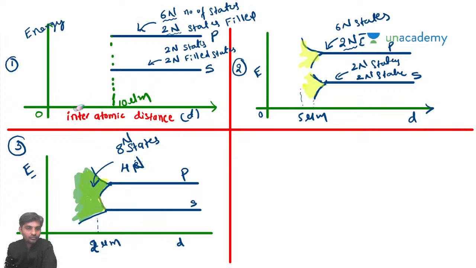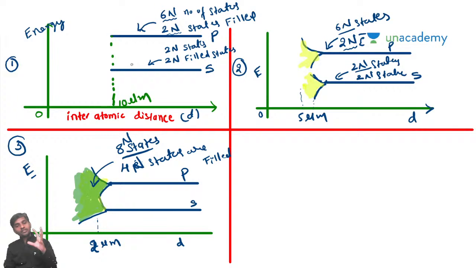Did you get the point now? 4n states are filled. Okay, so out of 8 states, 4 states are filled. Here you will be able to differentiate, but here you will not. Here there were 6n states of P and 2n states of S, but now you will not be able to differentiate. Total states are coming together and becoming a new energy state.